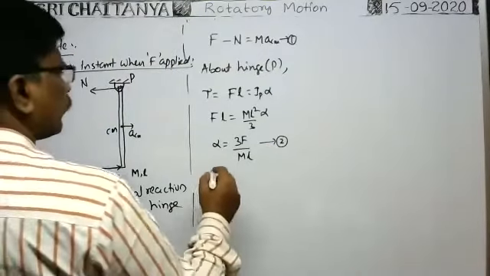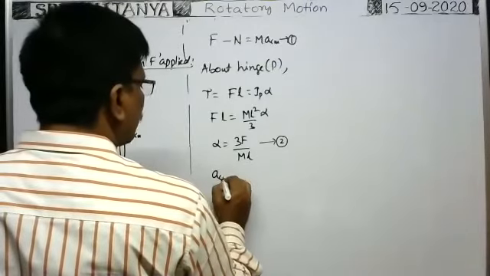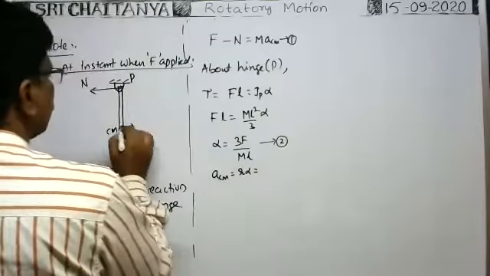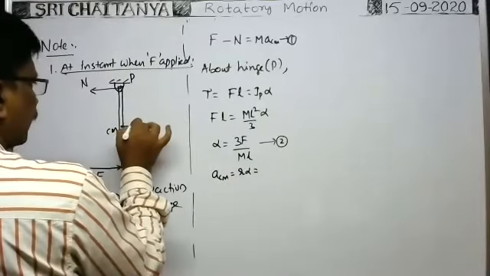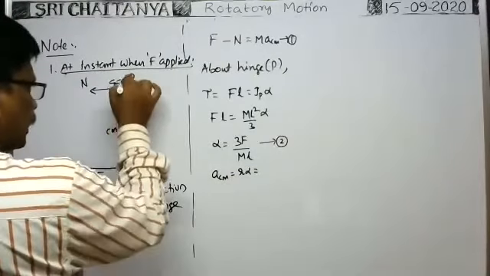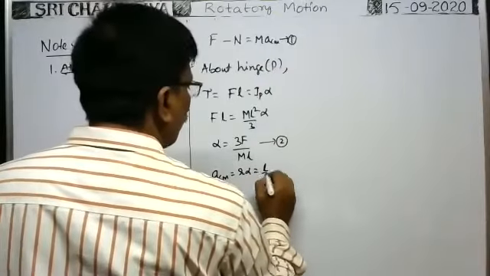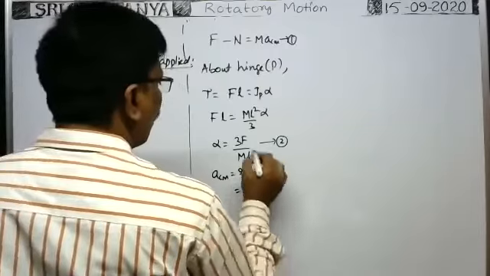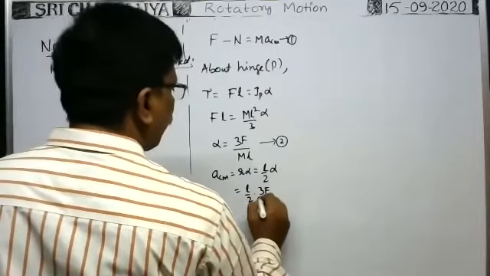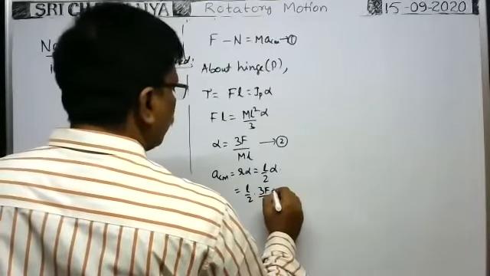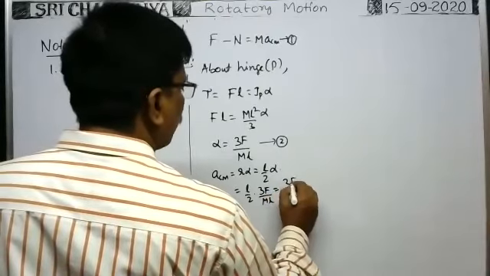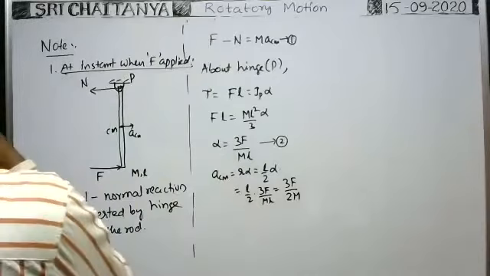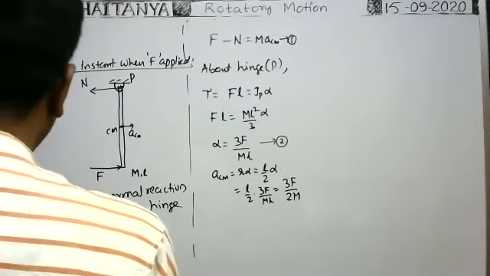Acceleration of center of mass ACM is equal to R alpha. R means the radius of the circular path of the center of mass, this midpoint, that is equal to L by 2. That's why L by 2 into alpha, which is L by 2 into 3F by M into L. That is equal to 3F by 2 into capital M. This is the acceleration of the center of mass. Equation 3.